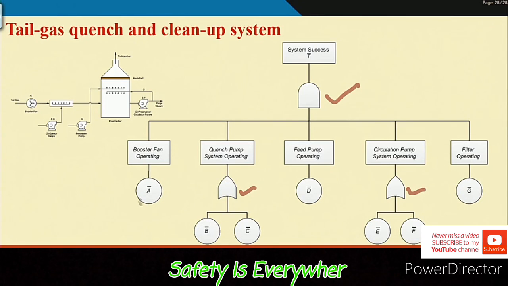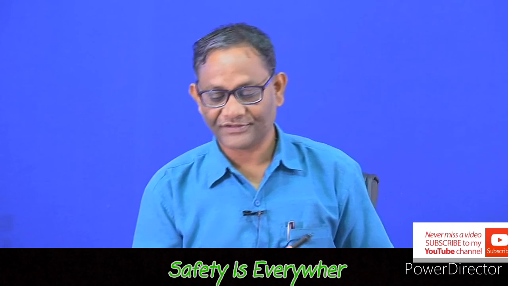Here the basic event is success, and probability of success will be computed. In the fault tree, probability of failure will be computed. If you use the fault tree with the MOCUS algorithm, you will get the cut sets. If you use the success tree, you will get the path sets.